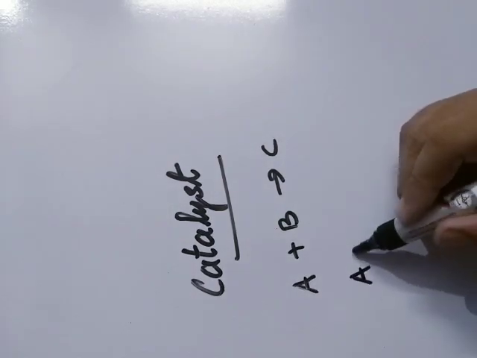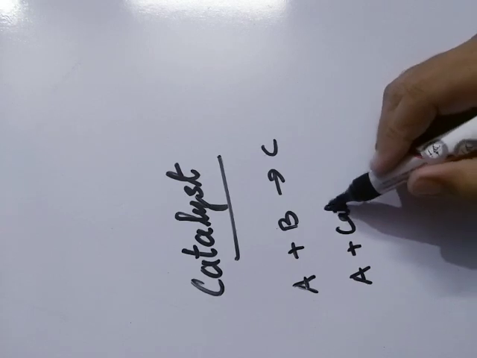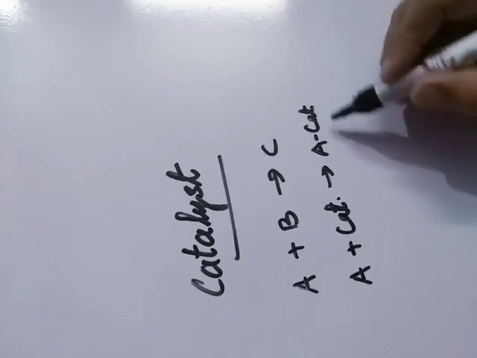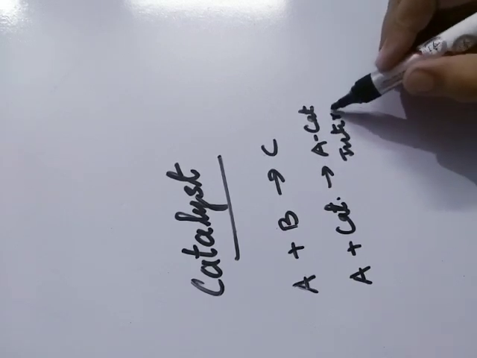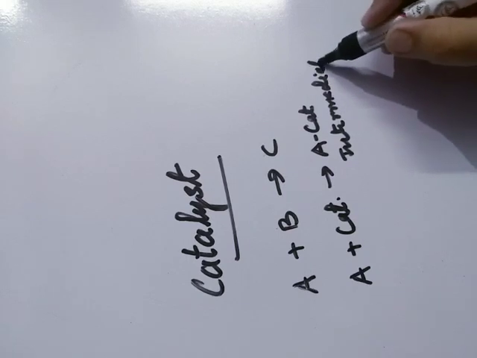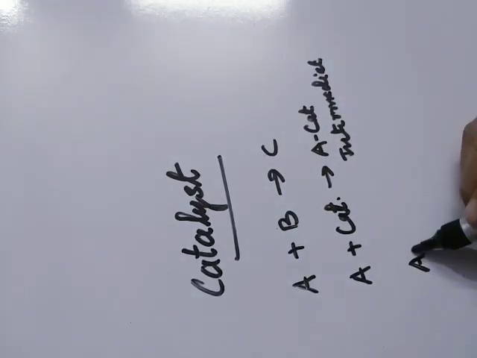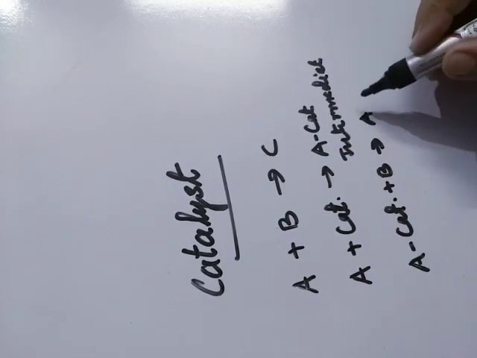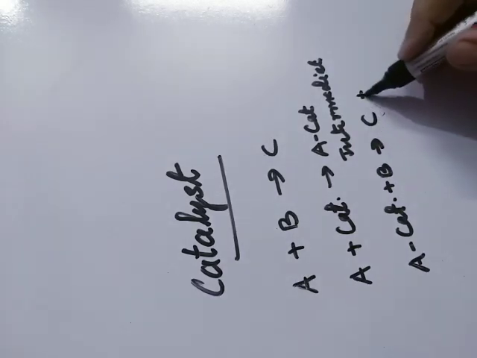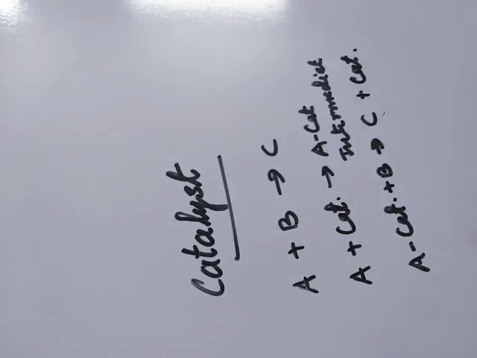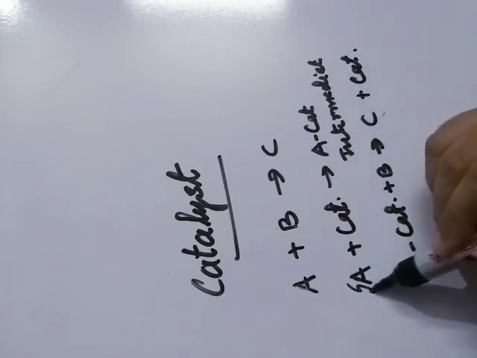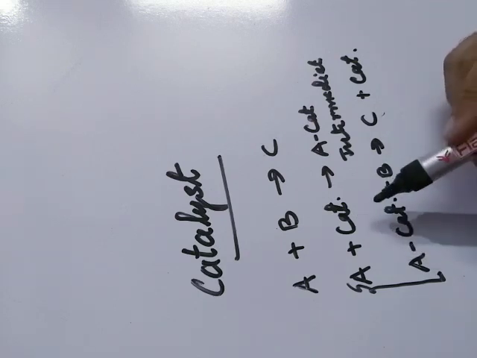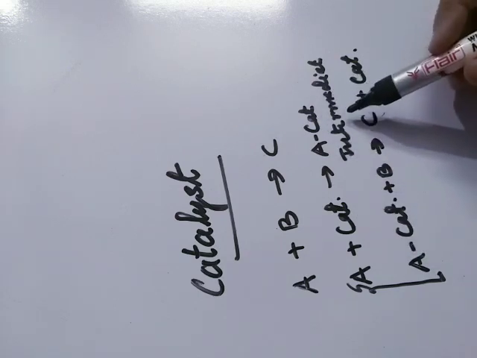But if a catalyst is there, then reactant A combines with the catalyst and forms A-catalyst. This is an intermediate compound. Now the intermediate compound, A-catalyst, combines with the other reactant B and forms C, the product, and the catalyst is released. So in this case also A combined with B forms C, but there is an involvement of catalyst. The catalyst forms an intermediate complex.